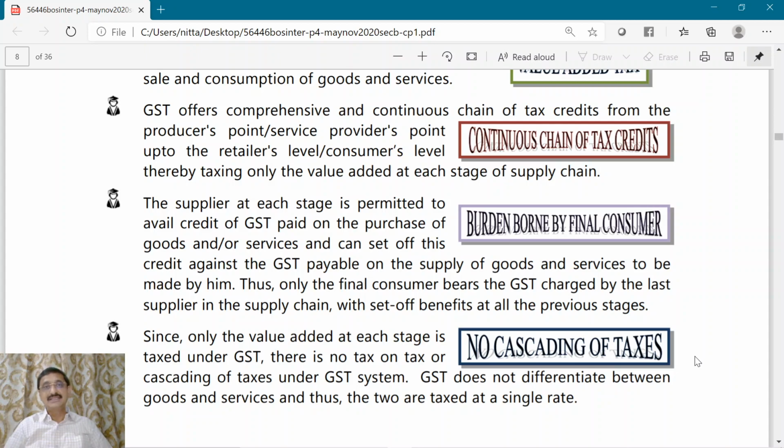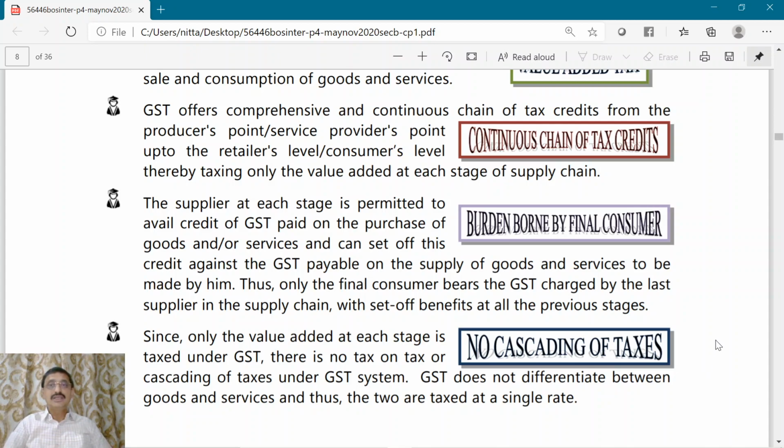What will happen is, in multi-point taxation, in VAT concept, tax will be levied at every stage, but that person in that chain will pay tax only on the value added. In the sense that output tax will be calculated and tax paid at the preceding point will be allowed as input tax credit, and only the balance amount of tax will be paid. That balance amount of tax will be equal to the tax rate calculated on value added.